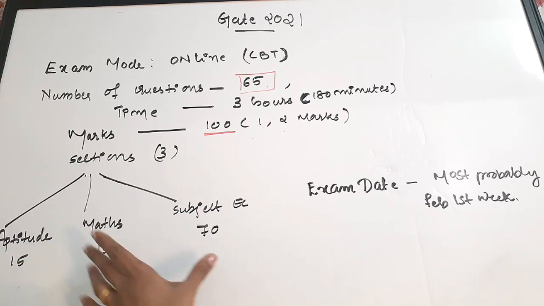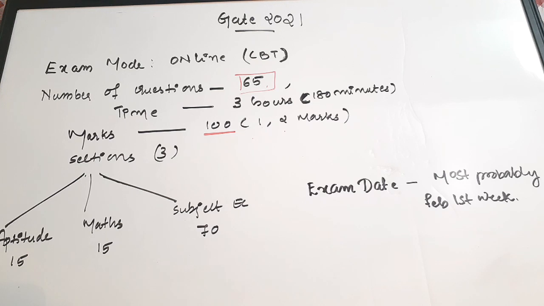Here also and here also you can see questions with 1 mark and 2 marks. Anyway, the total mark is 100. I hope that you are now familiar with the number of questions, the time duration and the total marking. If somebody asks you the time duration, you should be able to say it is a 3-hour examination, total mark is 100, there are questions of 1 mark and 2 marks, and the number of questions is 65.